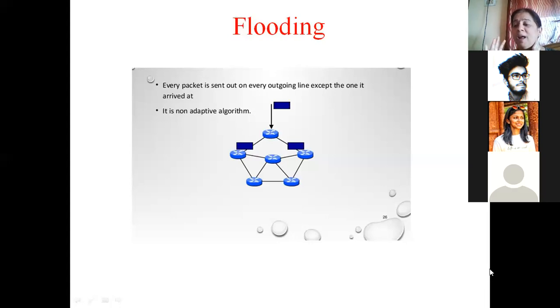in areas where we are not sure about the route, or where we want to allow the packet to go to the destination in spite of failures, especially in military applications, where if one part of the network is under attack, we still want the packet to reach the destination. So if one part is not working or is under attack, your data will still be forwarded along alternative routes, because a flood of packets has been created. So in such applications, flooding can be commonly used.